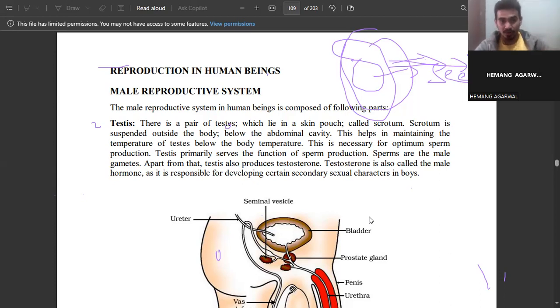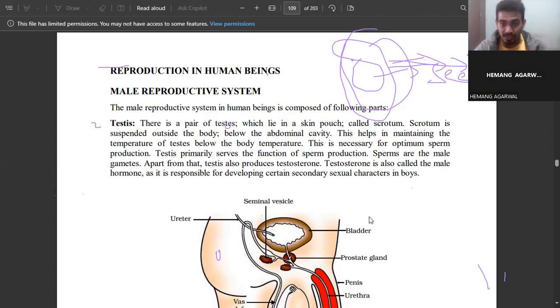Okay, so that's how the testicles are present in the scrotum, kept outside of the body, to maintain the temperature, and this is necessary for optimum sperm production. The testis primarily serves the function of sperm production, and sperms are the male gamete. Apart from that, testes also produce testosterone, and because of the testosterone hormone, a lot of physical changes happen in the body of the male.